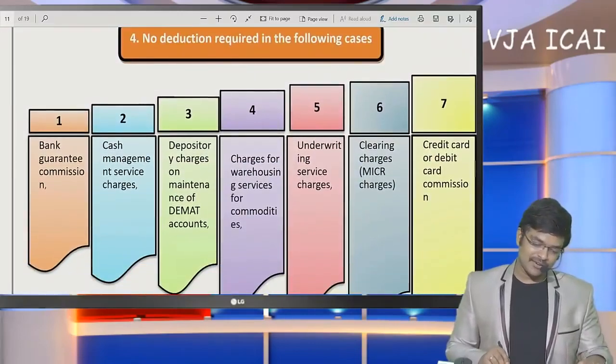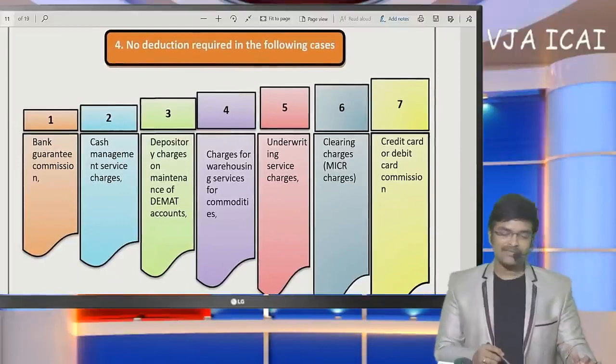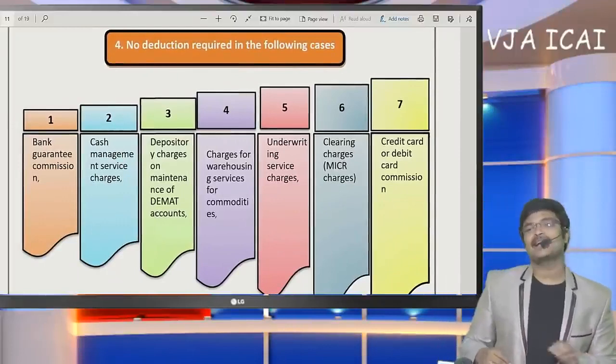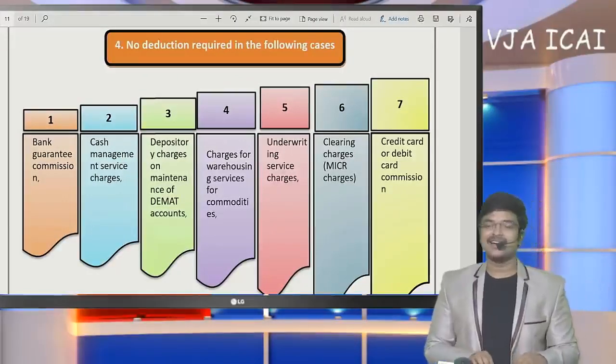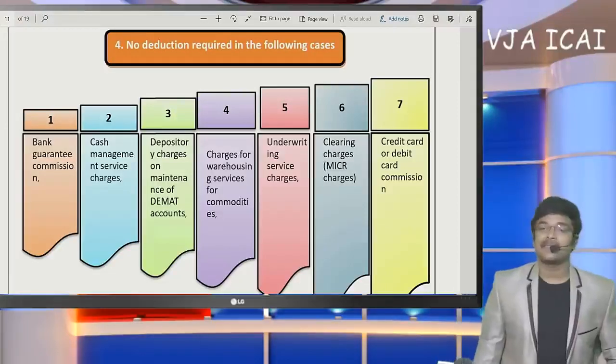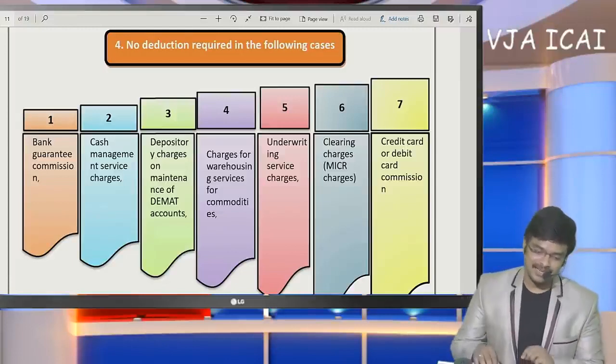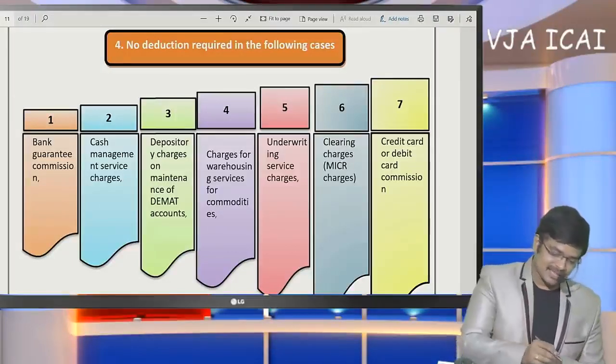In continuation of our discussion, very important aspects are, on these payments TDS need not be deducted at all. TDS will not get attracted on these payments. Number 1, bank guarantee commission. Number 2, cash management service charges, depository charges, warehousing services.